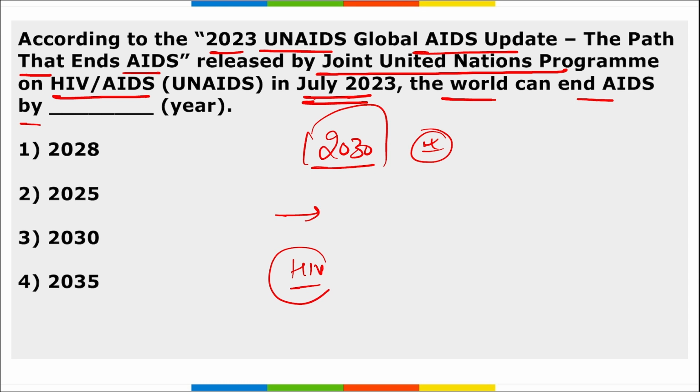HIV, what does it stand for? Human immunodeficiency virus. And what does AIDS stand for? It is acquired immune deficiency syndrome, that is your AIDS. And this report was released by whom? This report was released by UNAIDS. Correct?